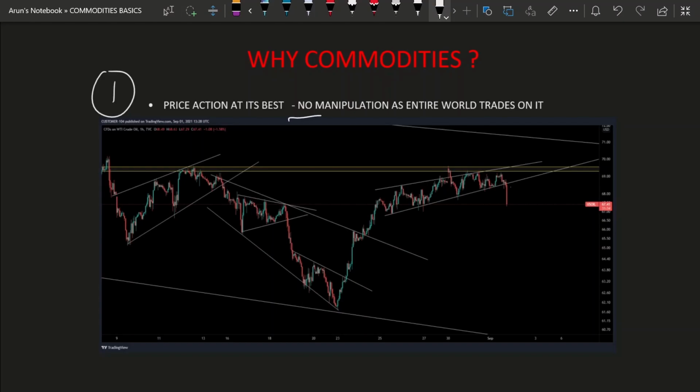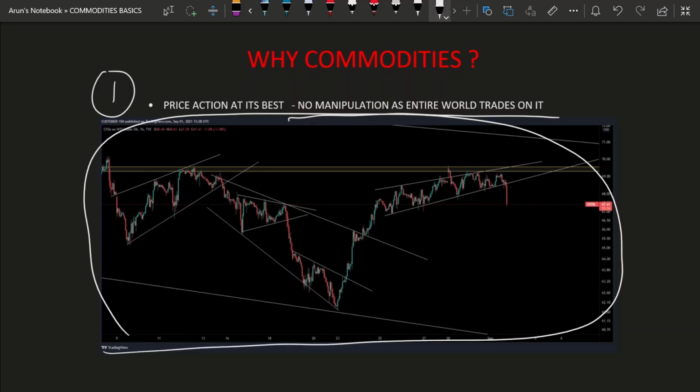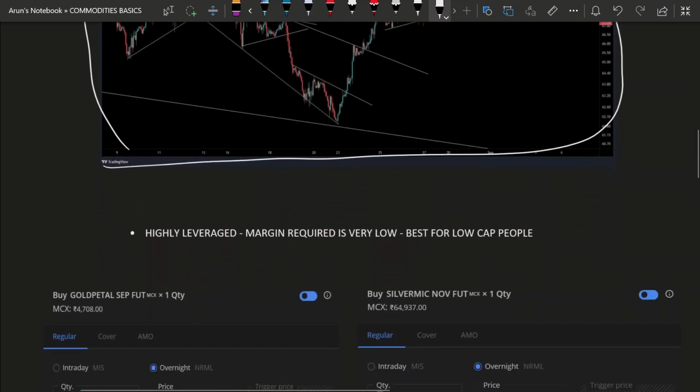Because there is no manipulation as the entire world trades on it. You can see these patterns of crude oil, which is basically a commodity, and how well the price action is being followed. And this is not just to show you only the successful ones. There are a lot of patterns which you can check out yourself, and further on as well, I'll be explaining in the video, right? So there are no freak trades or manipulation which can be done by any institution or anyone else. The entire world trades over here. That is the number one reason.